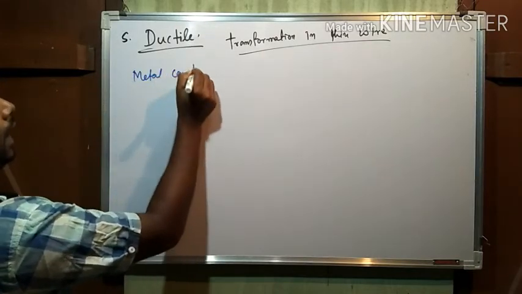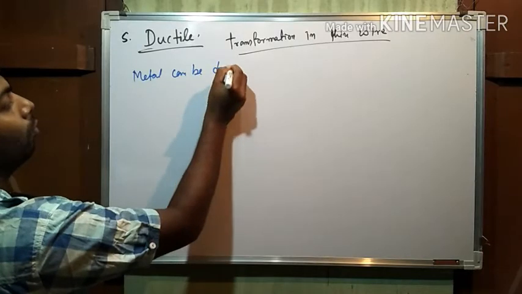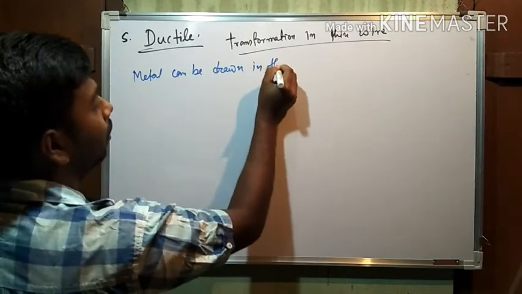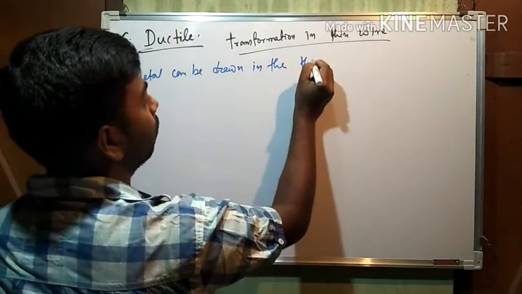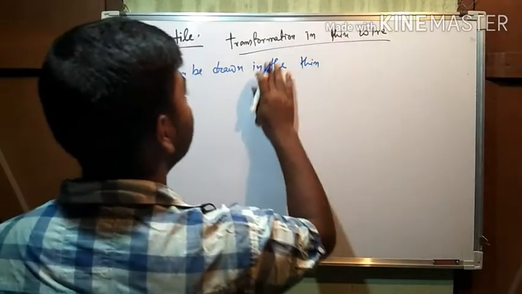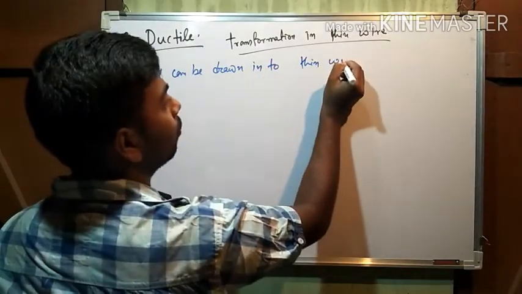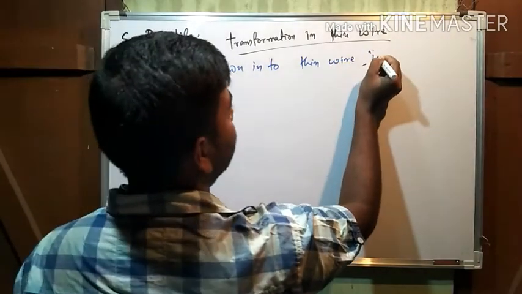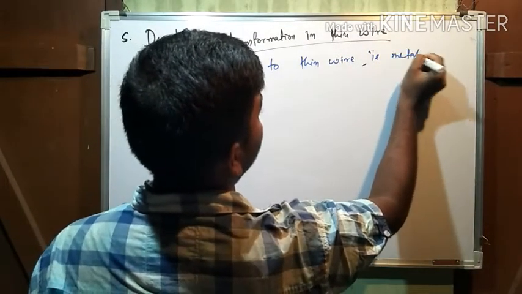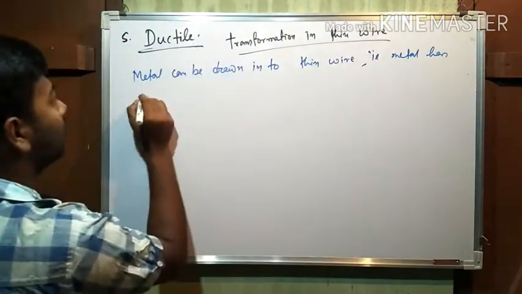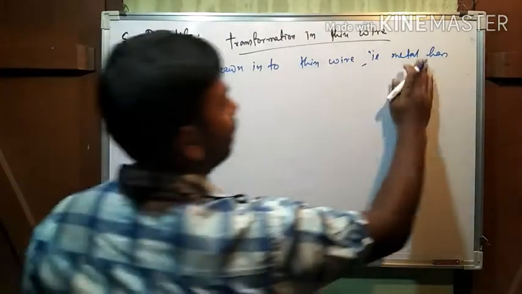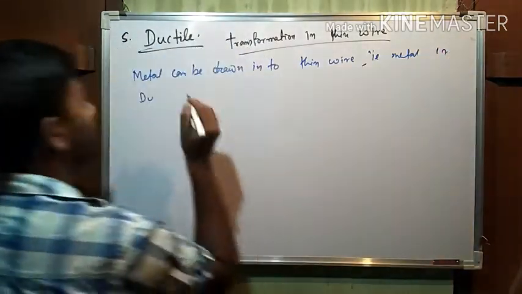Metal can be drawn into thin wire. That is, you can say metal is ductile.